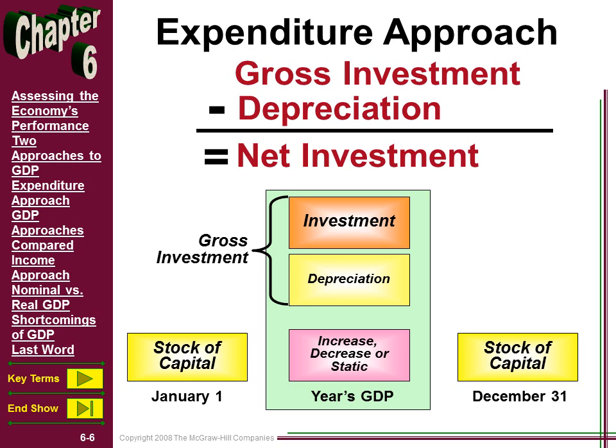Now, three things can happen during the year. The nation's stock of capital can rise, it could decrease, or it could be stagnant. So if you look in the middle column, it says increase, decrease, or static. Two things are happening during the year.